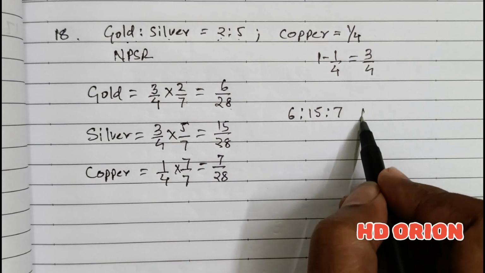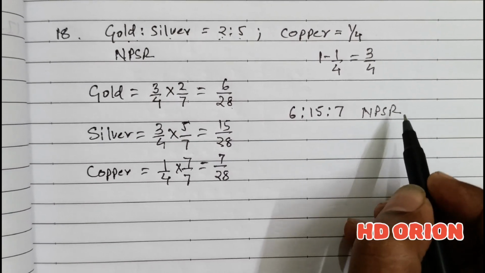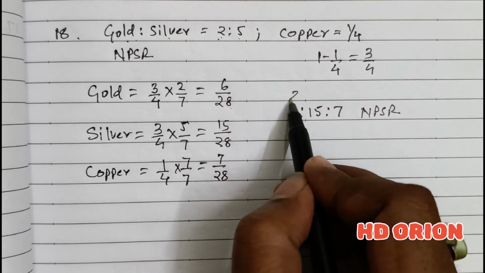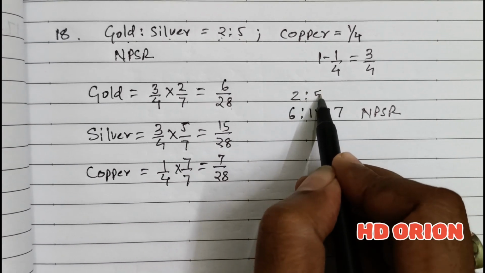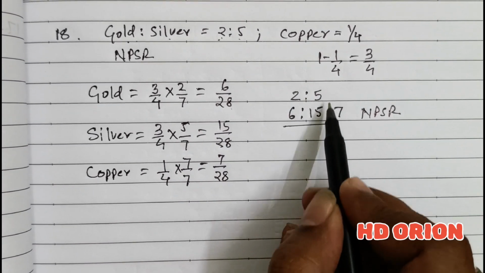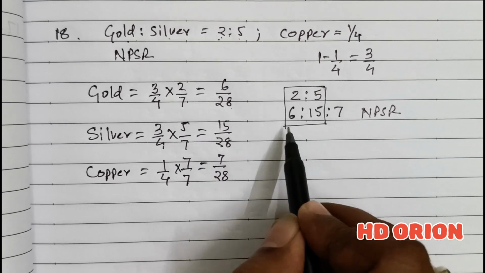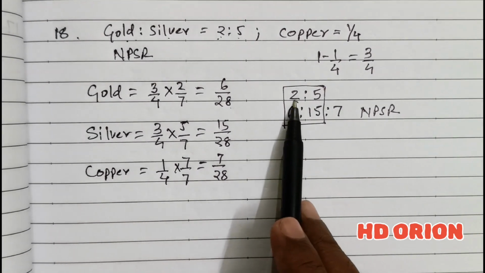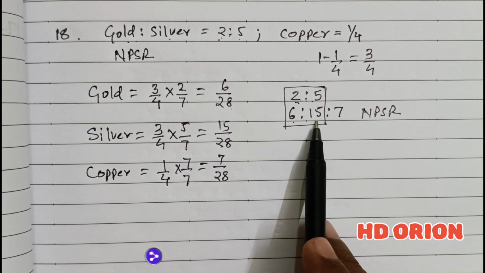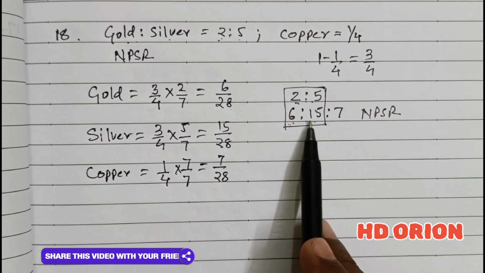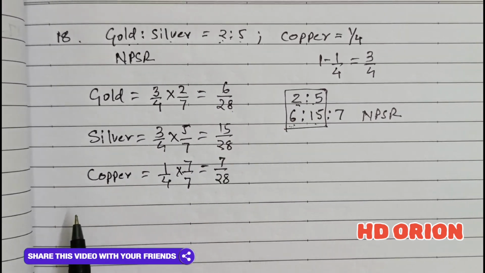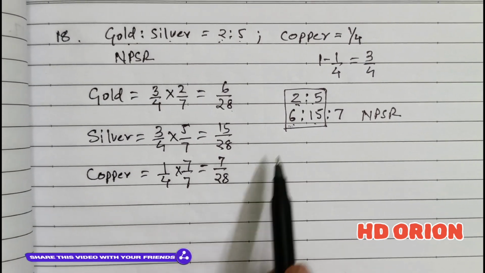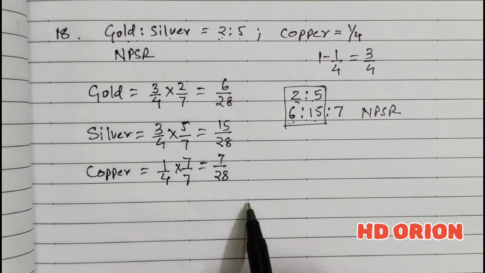Now this is the new profit sharing ratio. And now what is the old profit sharing ratio? It is 2:5. Fine. So the old partners' ratio has not changed. You see, it is 2:5. Again, it is 2:5. Divided by 3, you will get 2:5 only. So when the situation is so, the old ratio will be your sacrificing ratio.